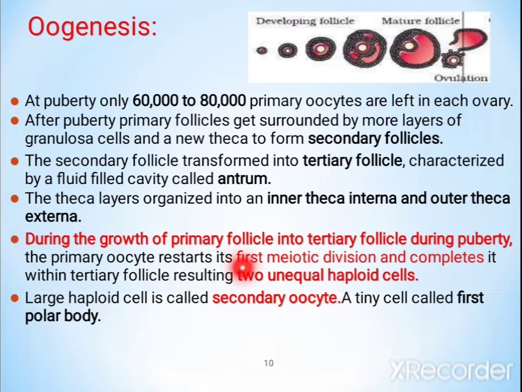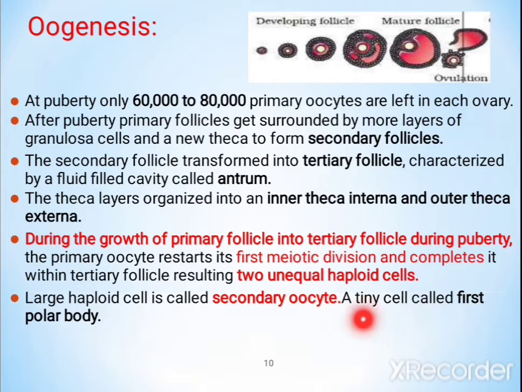During the growth of the primary follicle to the tertiary follicle at puberty, the primary oocyte restarts its first meiotic division and completes it within the tertiary follicle, forming two unequal haploid cells. The large haploid cell is called the secondary oocyte, and the tiny cell is called the first polar body.